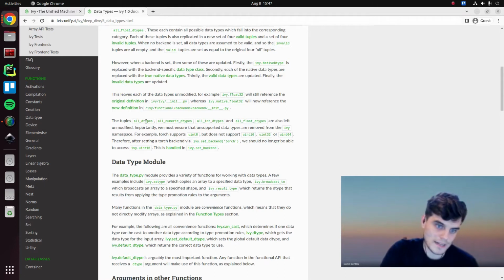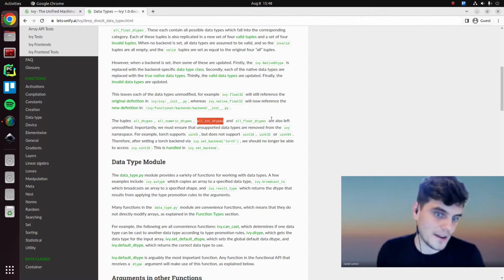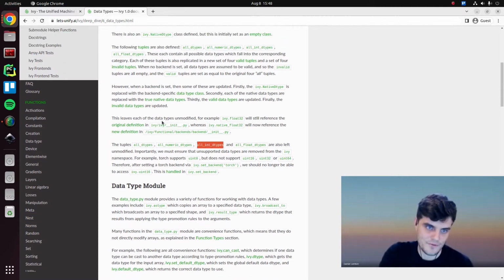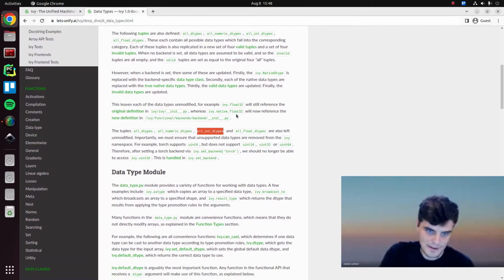These tuples, all data types, all numeric data types, etc., are also left unmodified because this is effectively referring to everything that Ivy is able to represent irrespective of backend. So this doesn't change when the backend changes. Even in the case of a torch backend, we still include all of the unsigned integers in all data types and all int data types. And this distinguishes these lists from the valid and invalid lists.